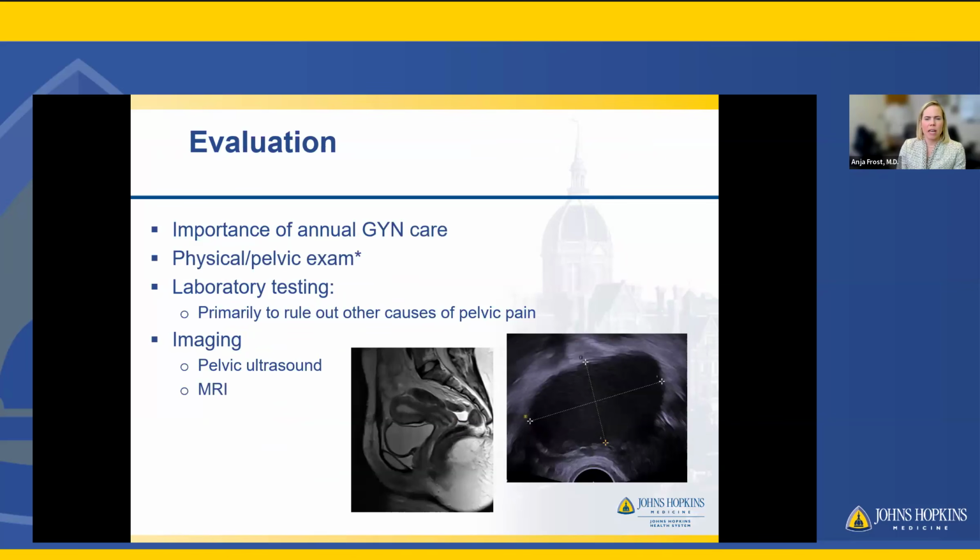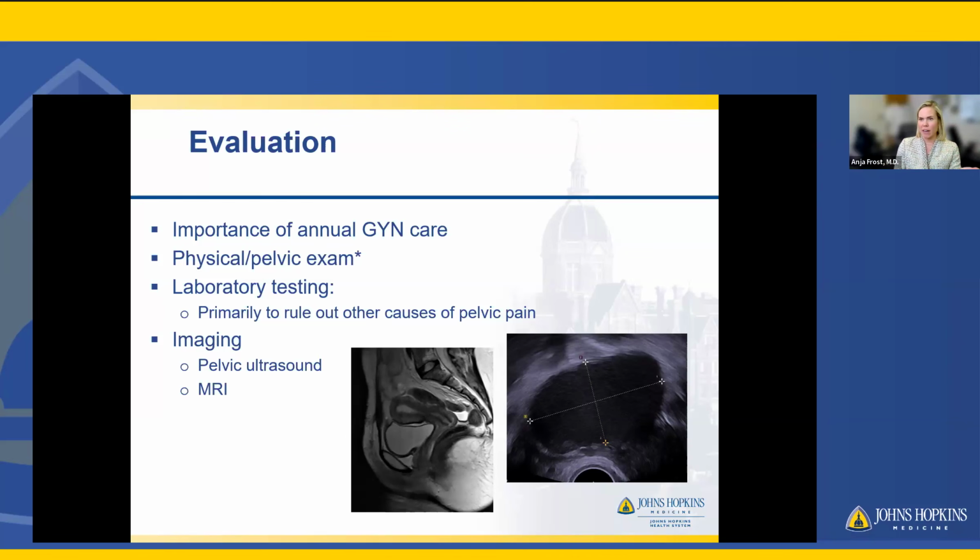So now getting a little bit into evaluation. This is a difficult topic. The biggest thing that I stress here is the importance of annual GYN care, and not because the onus is all on you as a patient to make sure you get recognized and diagnosed, but because of the importance of being able to voice your symptoms. There's also a big push in the community for physicians to be better educated, not just GYN, of course, but physicians outside of our specialty, to keep this on their differential so that patients can be referred to the correct specialists as needed.